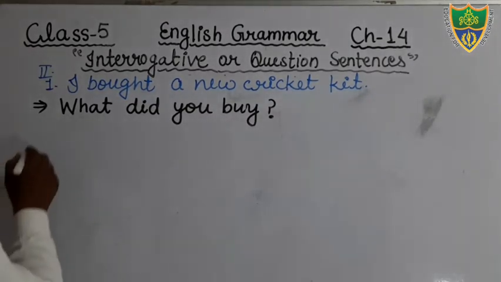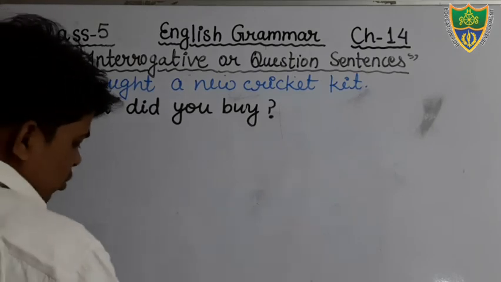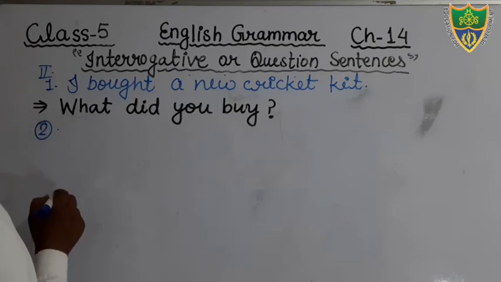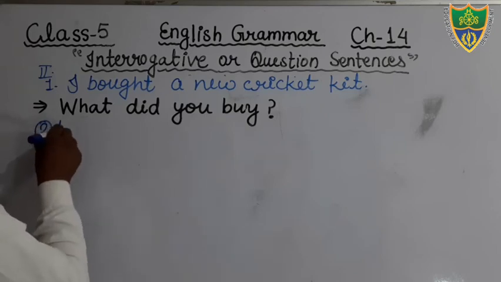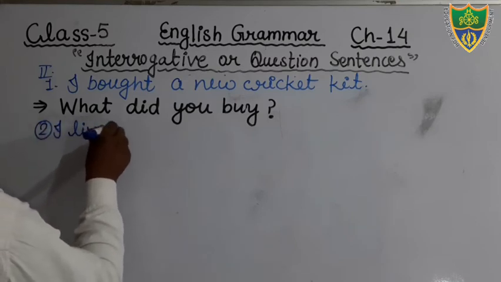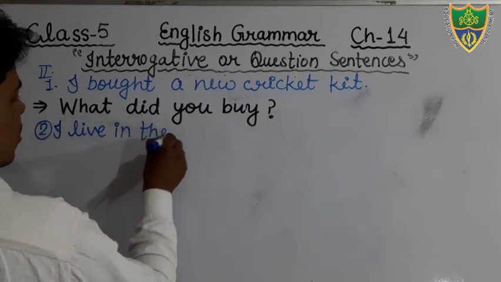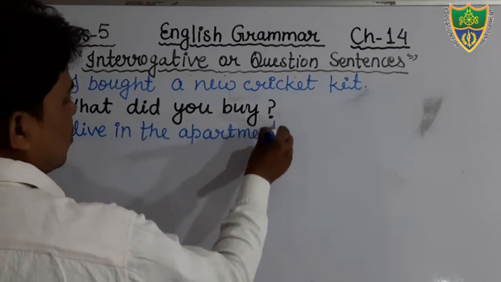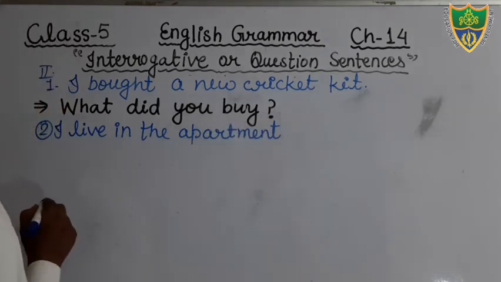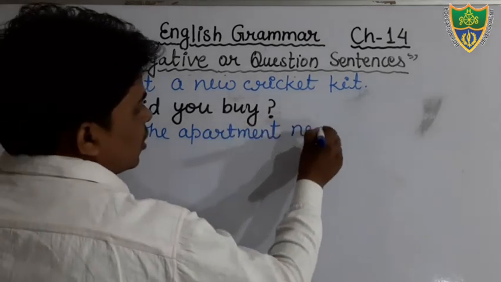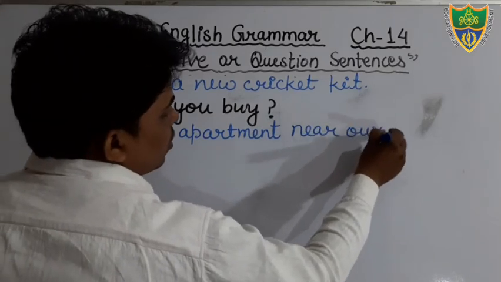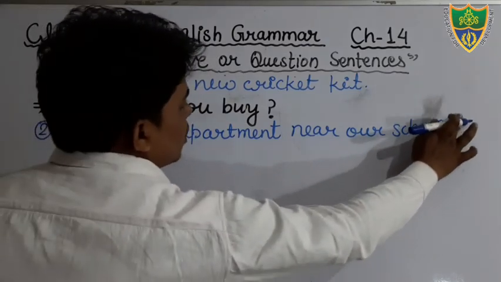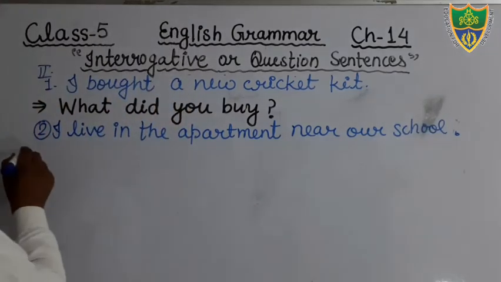Question number 2. Just see, what is question number 2? I live in the apartment near our school. That is your sentence. That is an assertive sentence. You have to change it into interrogative.